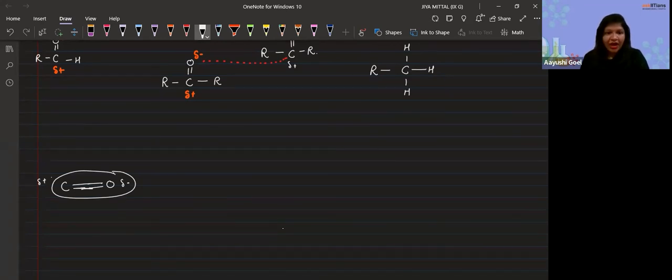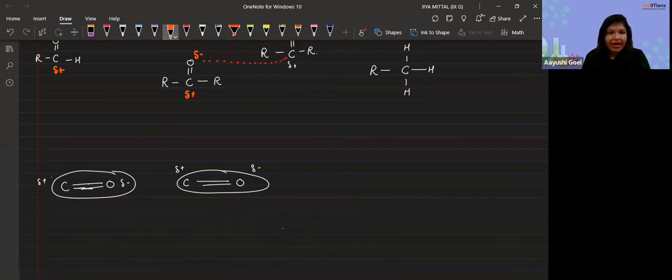And they are attracted towards the second group like this, with slightly positive charge here and slightly negative charge here. There is just dipole-dipole interaction. This is for the carbonyl group.